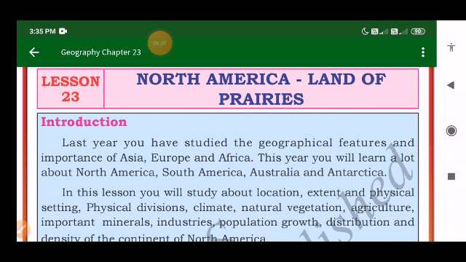What do you mean by the land of prairies? Land of prairies is nothing but a name. Prairies in North America are said for the vast grasslands that lie between river Mississippi and river Missouri. Such an area is called prairies. We can say it is a vast grassland.